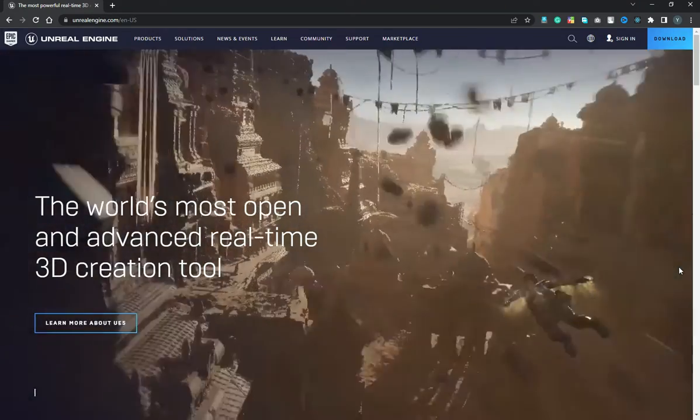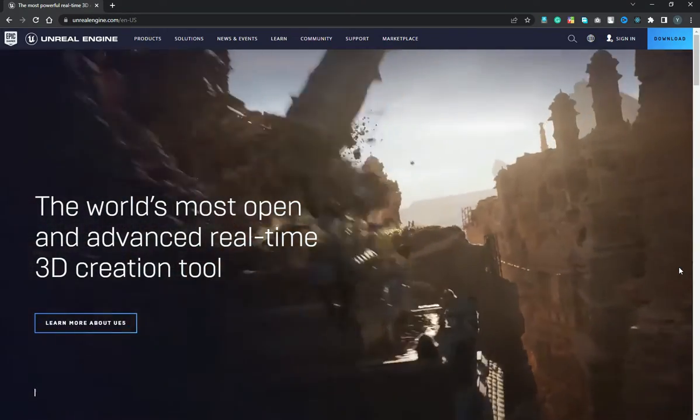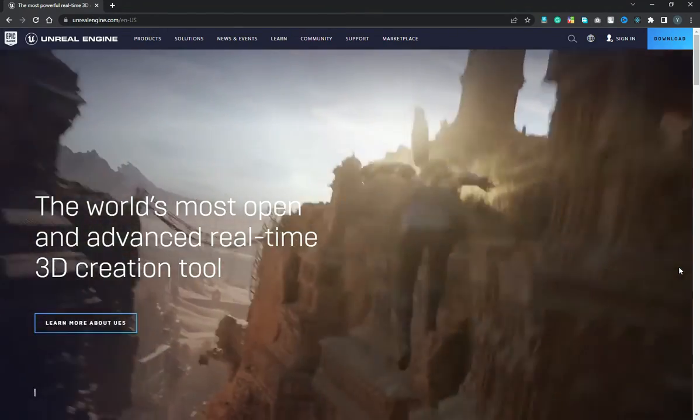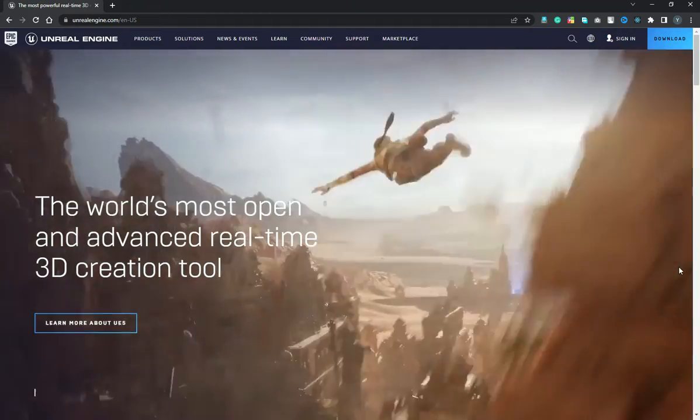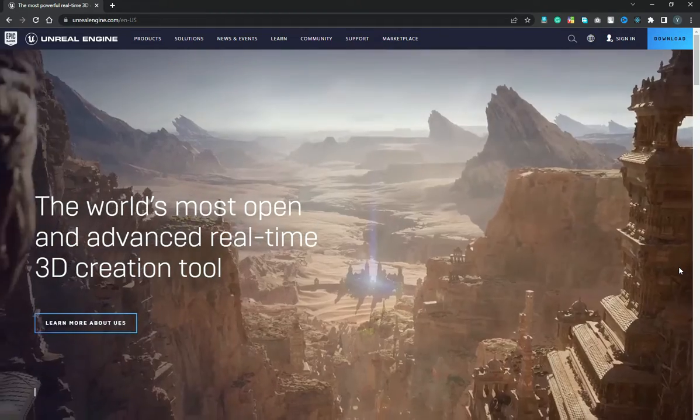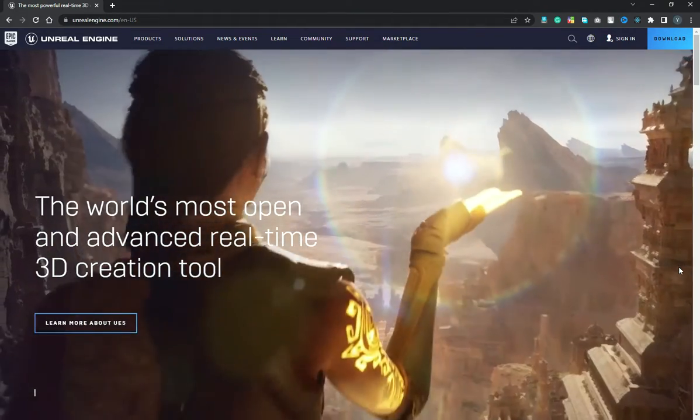And if you do want to use Unreal Engine 5, there is not much of a difference right now for beginners. If you are not using advanced features, then it's not much of a difference except for the UI, so you can follow along with this series even if you are using Unreal Engine 5.